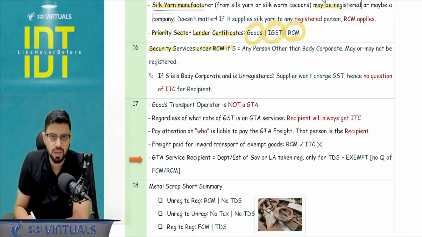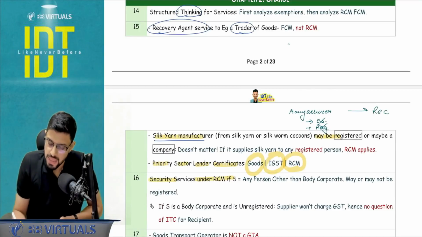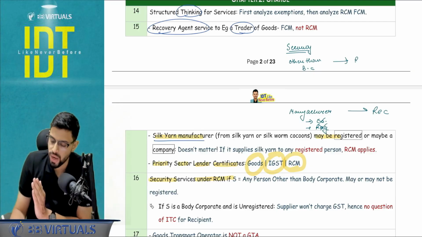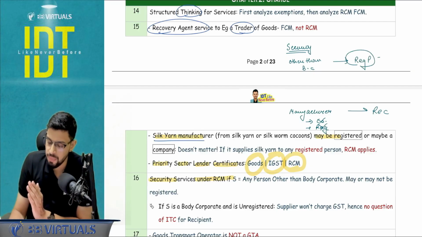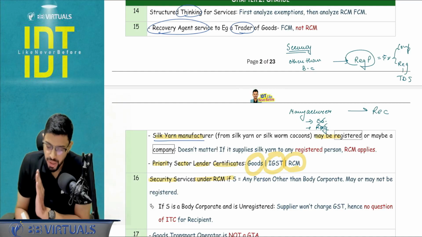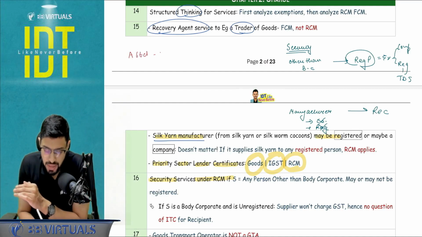Security services under reverse charge mechanism, again one of the entries where I have seen students commit a lot of mistakes. Security services reverse charge mechanism is going to apply when it is a case of other than body corporate supplying the service, that is providing the security personnel to a registered person, except composition or registered solely for the purpose of TDS and not making any taxable supply. Now ICAI will say that the security services are availed from, let's say, A Limited, but it is unregistered.